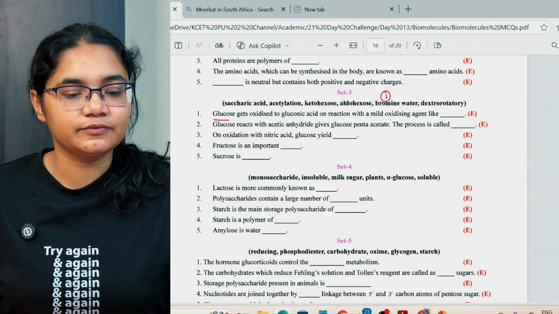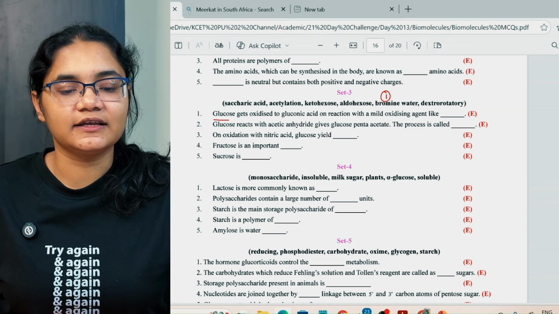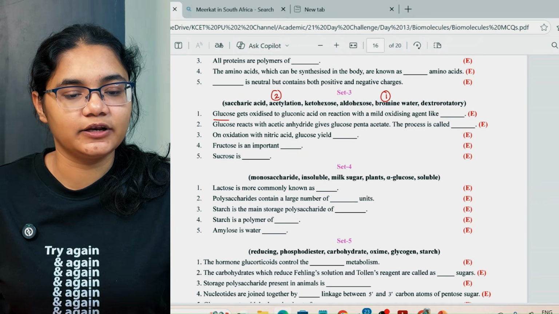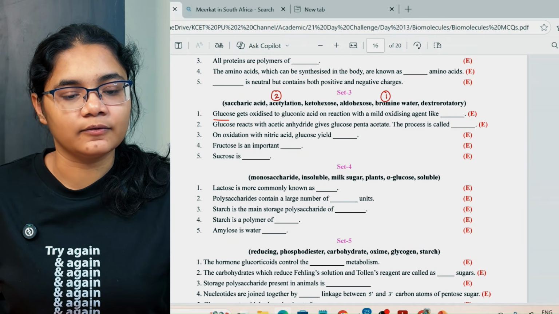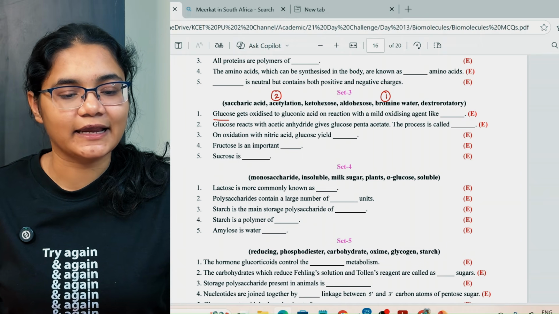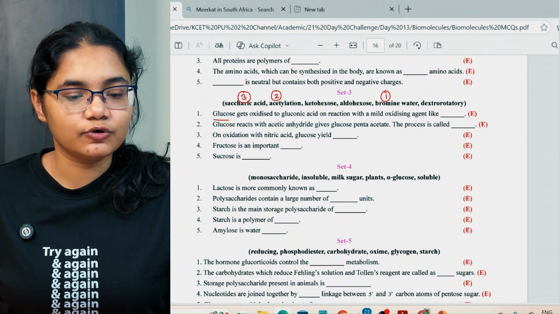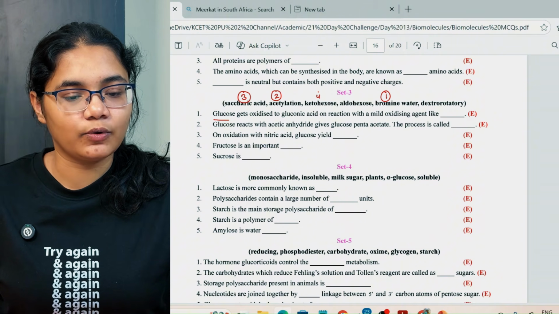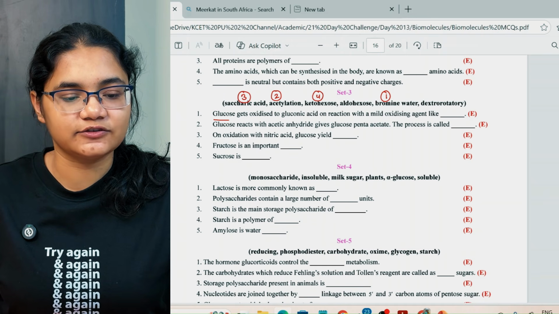Next, glucose reacts with acetic anhydride gives glucose pentaacetate. The process is called as your acetylation. Next, on oxidation with nitric acid, glucose will yield you saccharic acid because you have two COOH groups there. Fructose is an important ketohexose. Sucrose is an aldohexose. Sucrose is dextrorotatory.